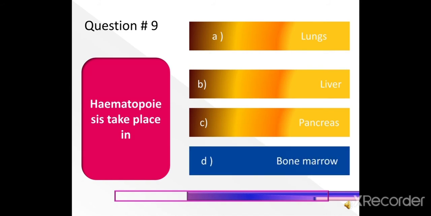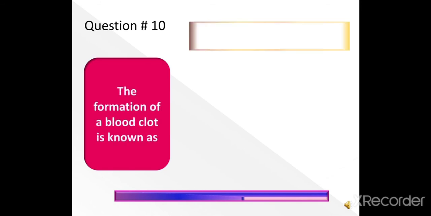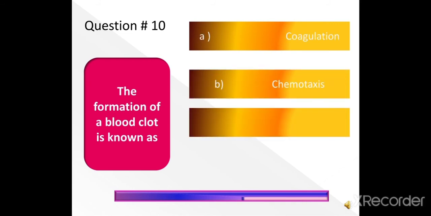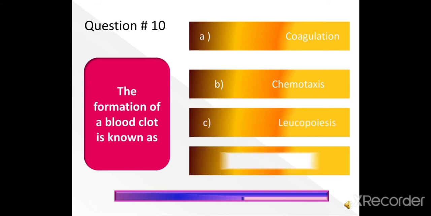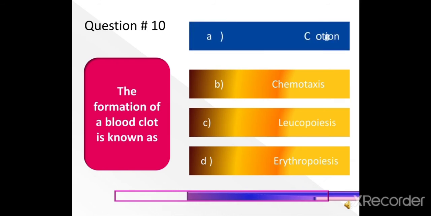Next question is question number 10. The formation of a blood clot is known as coagulation, chemotaxis, leukopoiesis, erythropoiesis. The formation of a blood clot is known as. Right answer is option A, coagulation. The formation of a blood clot is known as coagulation.